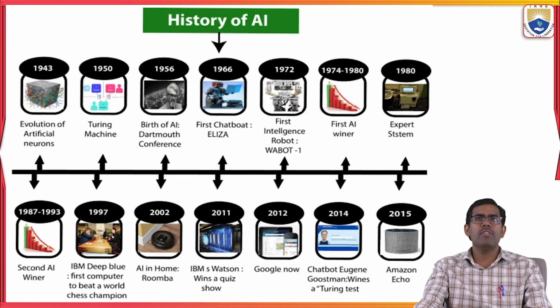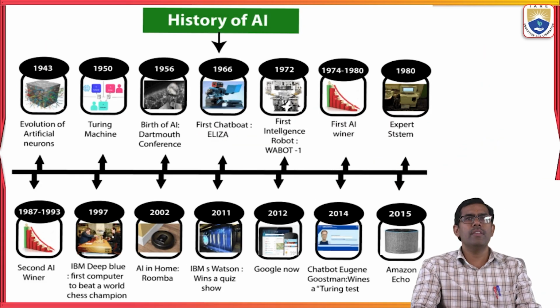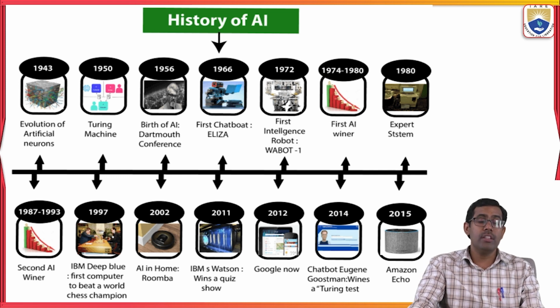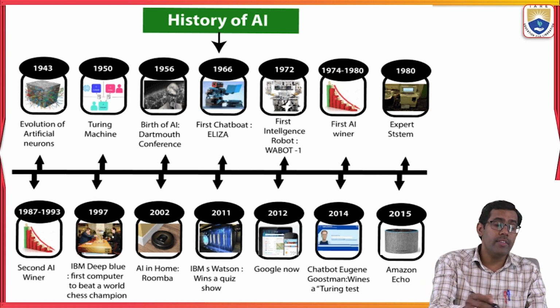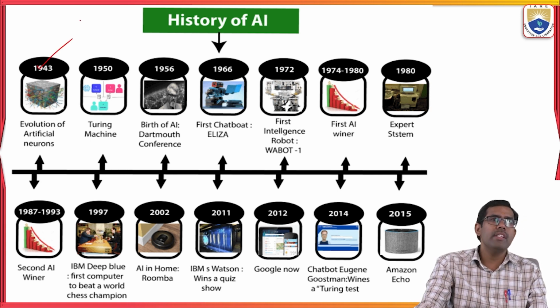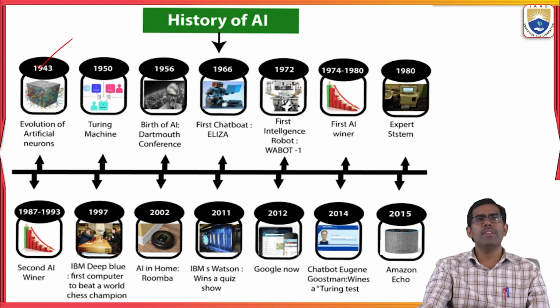The next one, we will move on to the history of artificial intelligence. Everyone knows there is a long history of artificial intelligence. In the year 1943, the first evolution of artificial intelligence came, based on artificial neural networks, which work like our neurons.